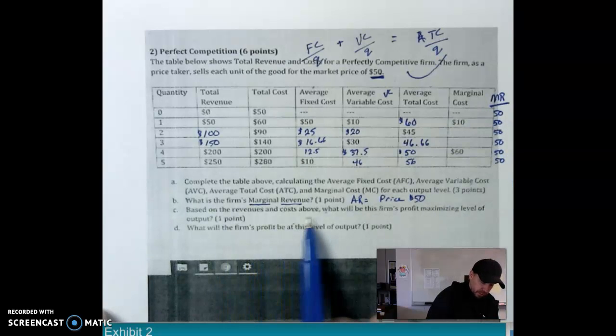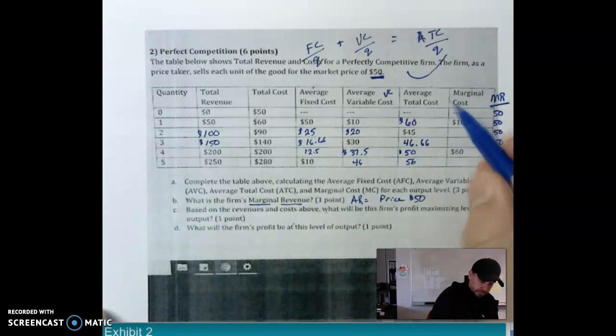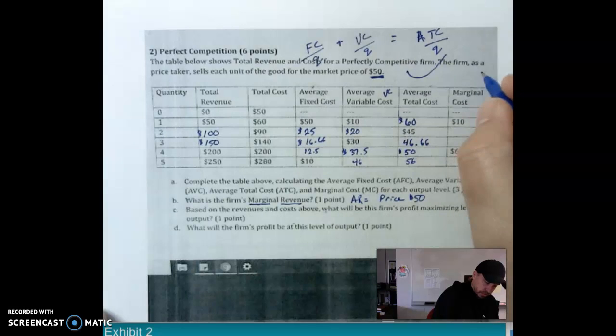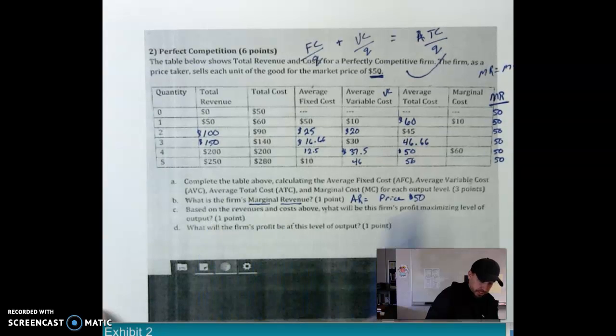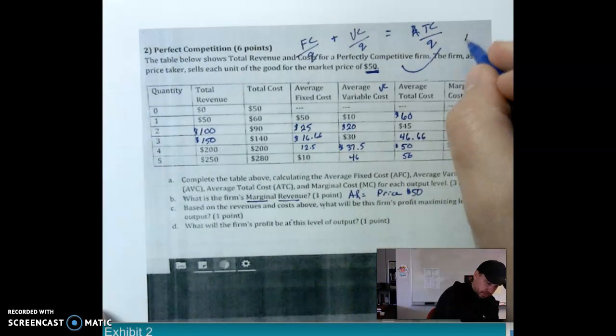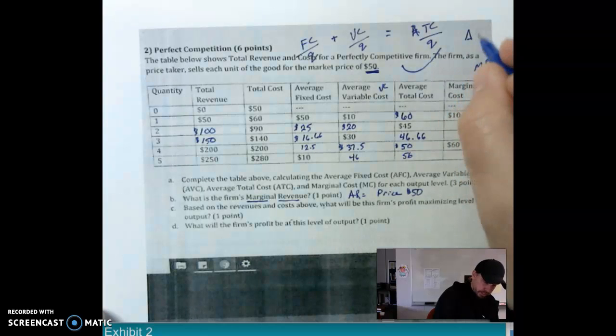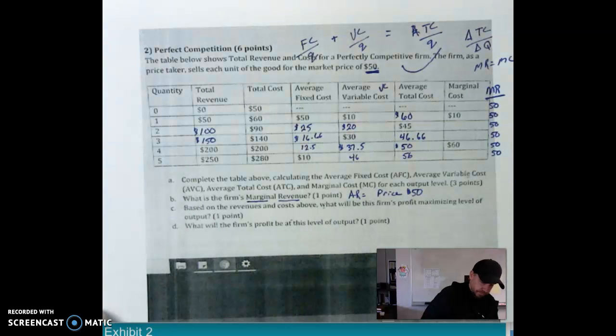Okay. Based on the revenue and cost above, what will be the firm's profit maximizing level of output? Well, now we've got to figure out, remember the golden rule, marginal revenue is equal to marginal cost. So we've got to fill out these marginal costs to find out what is going to be the most profitable level. Okay, so that's letter C here. So then we've got to figure marginal cost, which is the change in total cost divided by the change in quantity.